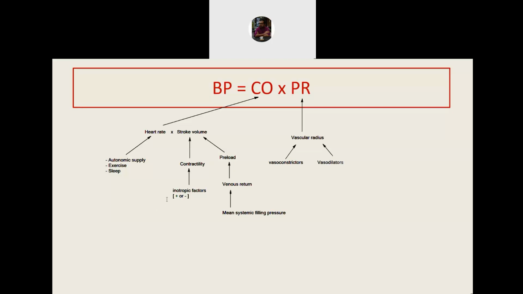So ultimately, all these factors which influence the cardiac output and the peripheral resistance indirectly influence the blood pressure. So I hope again this is clear to everyone. Anything that has an ability to change these factors will also change the blood pressure. Now, looking at this, it might sound very simplistic to think that if heart rate increases, then cardiac output will increase and then blood pressure will increase. While this is true to some extent, it is not always true.